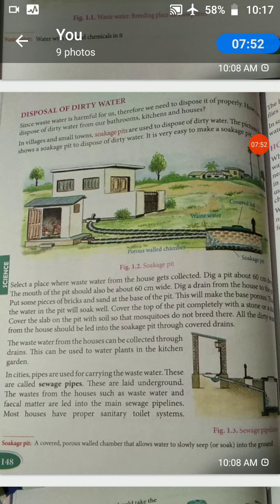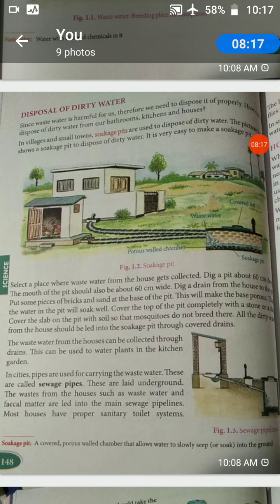The wastewater from the house can be collected through drains. This can be used to water the kitchen garden. Whatever we get from the drains, we can use this wastewater for watering the plants.